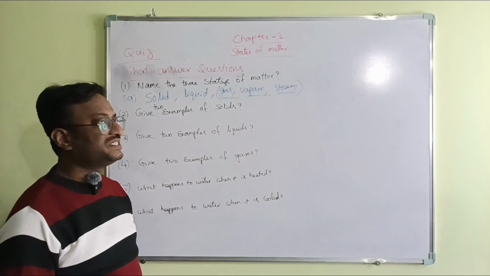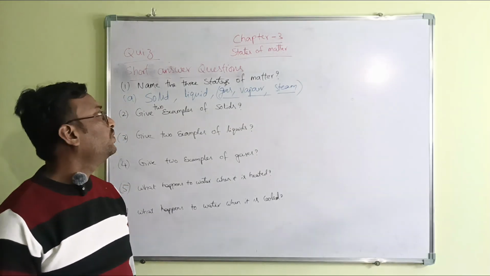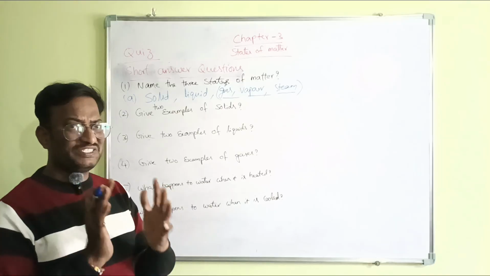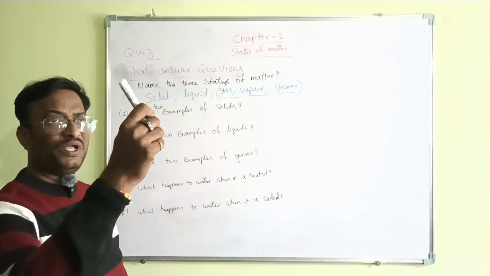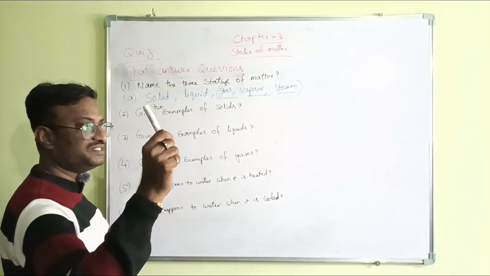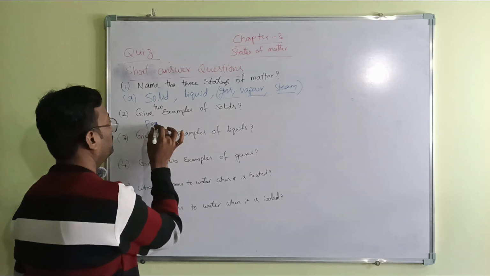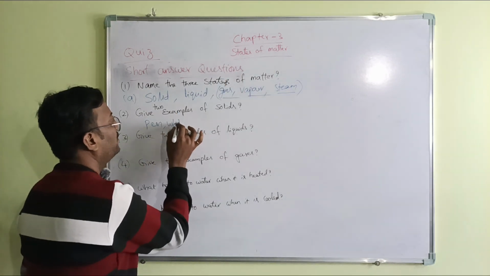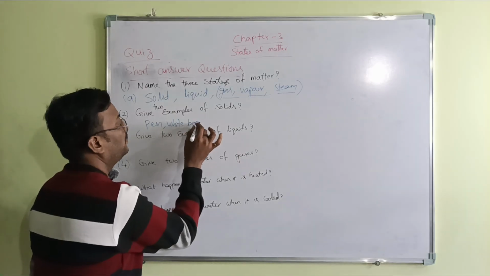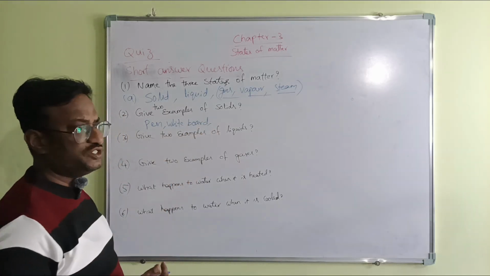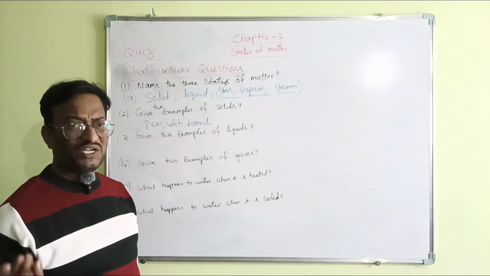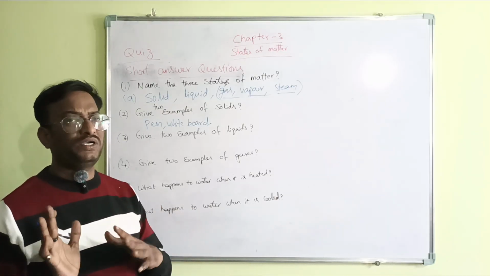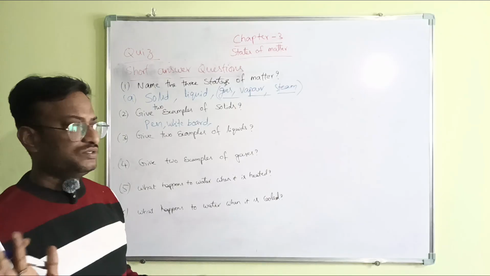You should give examples of solids. Solid means which does not flow, which has a fixed shape. I have this in my hand, this is a solid. What is this? Pen. Whiteboard is a solid. They have asked for two things. You can write chair, washing machine, fridge, TV, everything. Anything having a fixed shape is called solid.